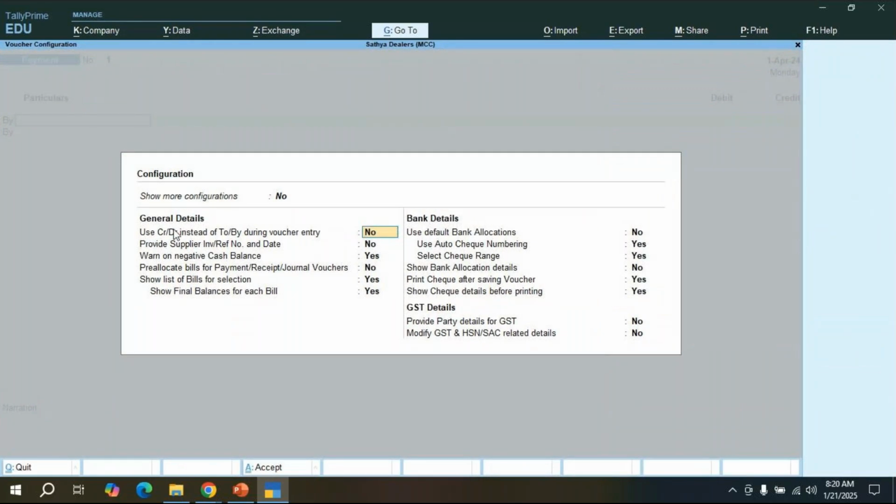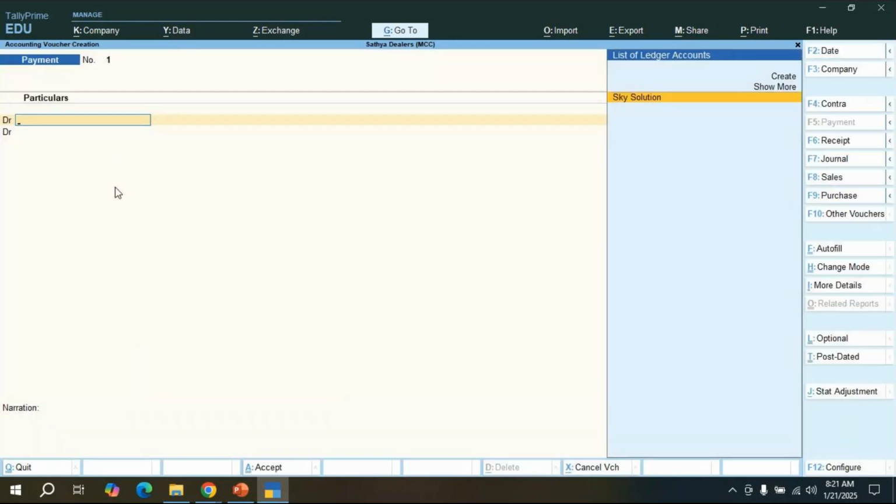See now, the use CRDR instead of to buy option is there, no? Click on that. Here it is No. Yes, click on that, yes, like this we have to type. Enter now. Enter. Accept this one. If you accept it, automatically the debit credit options will come.